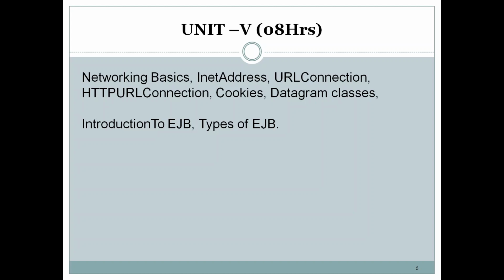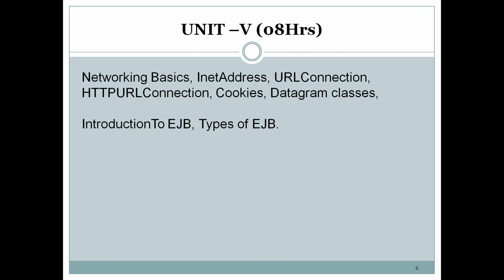All about this we will be discussing in unit number 5, which includes InetAddress, URL connection, sockets, datagrams, etc. This also includes one more technology we will be studying, that is EJB, Enterprise Java Bean, and different types of Enterprise Java Beans. Enterprise Java Beans are server-side components which can be used to create enterprise applications. About this we will discuss in unit number 5.